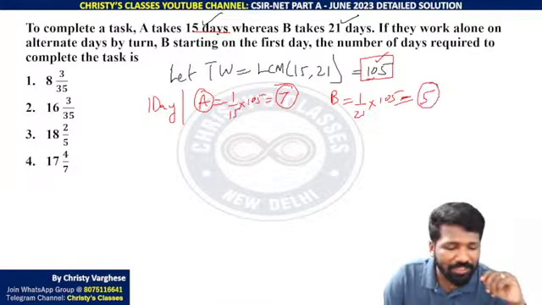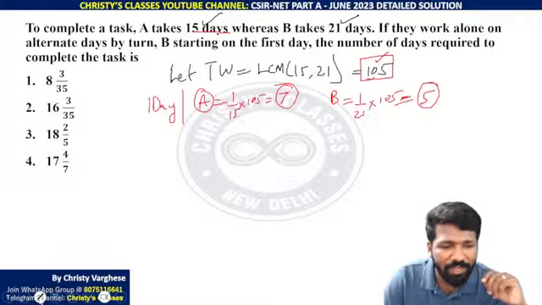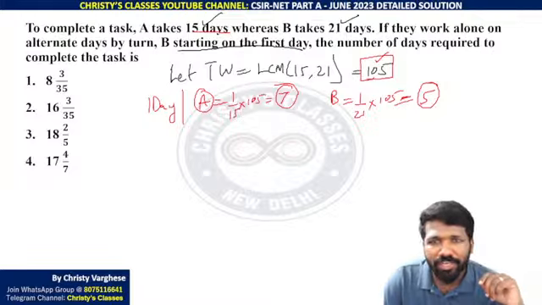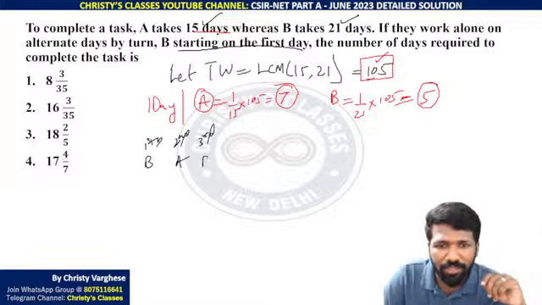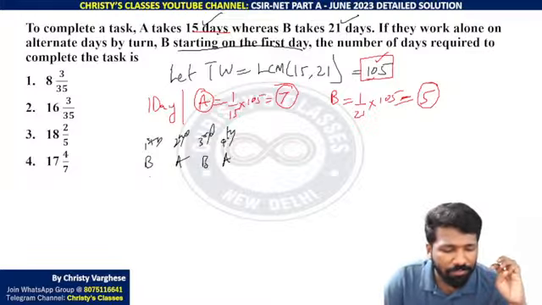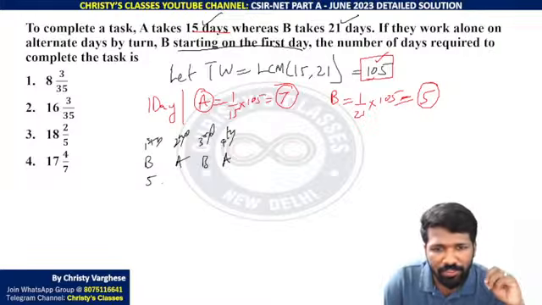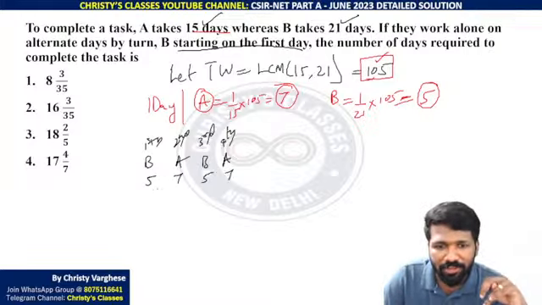मतलब A कितना खा सकता है, B कितना खा सकता है, we already understood. Starting from B on the first day, if they work alone on alternate days, मतलब first day B work किया तो second day A work करेगा, third day again B, fourth day again A. First day B will eat 5 chocolates, A will eat next day 7 chocolates, then 5, then 7. Are you understanding the pattern? 5 plus 7, 12. So B and A together 12 chocolates.